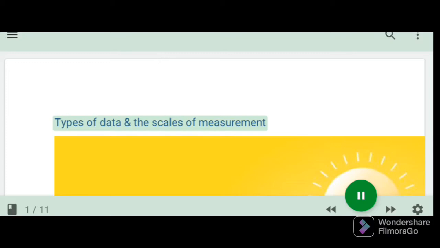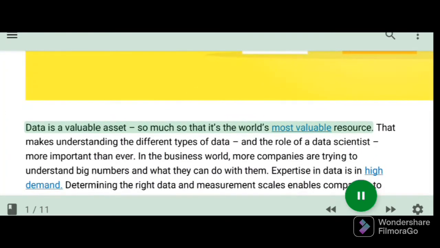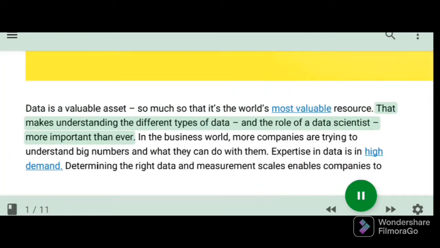Types of data and the scales of measurement. Data is a valuable asset, so much so that it's the world's most valuable resource. That makes understanding the different types of data and the role of a data scientist more important than ever.